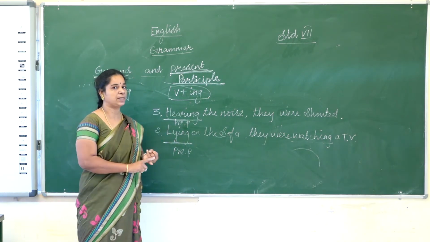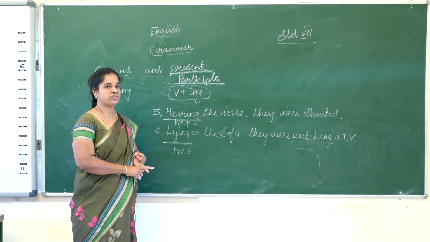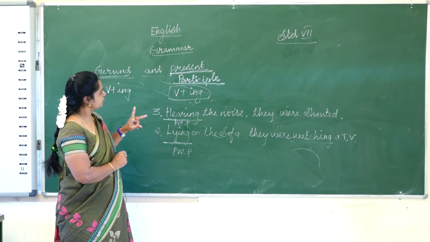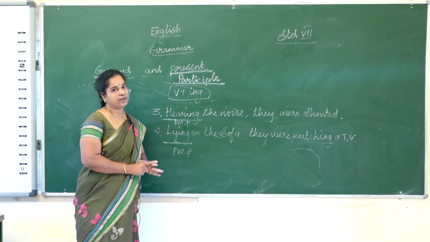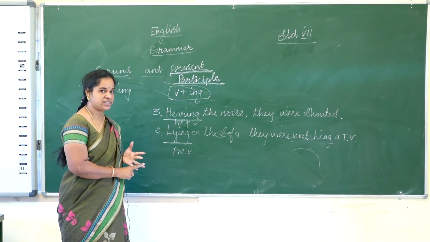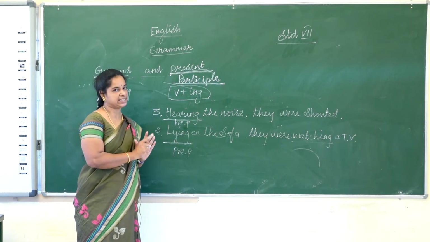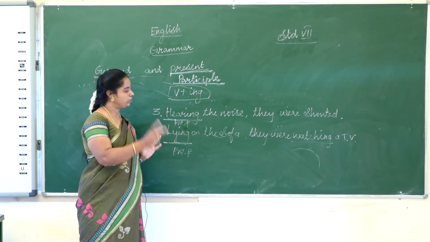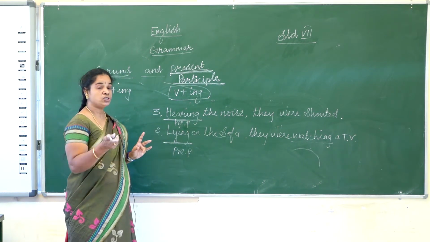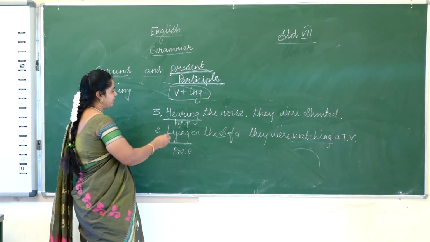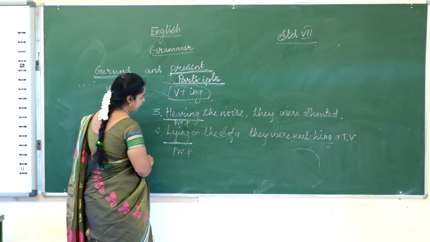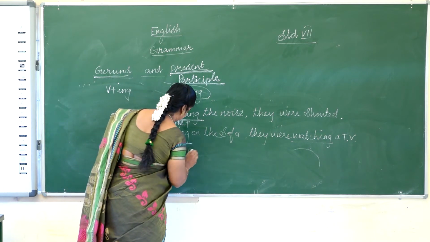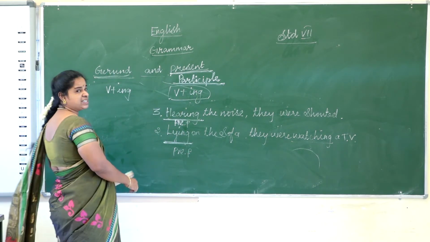So what are the uses of present participle? First, it acts as a continuous form. He is running, she is writing. The second use, it acts as an adjective. I like dancing dolls. So dancing is an adjective of dolls. It describes the noun dolls. The third use is when two actions simultaneously happen, we can say one verb is present participle. Hearing, lying.